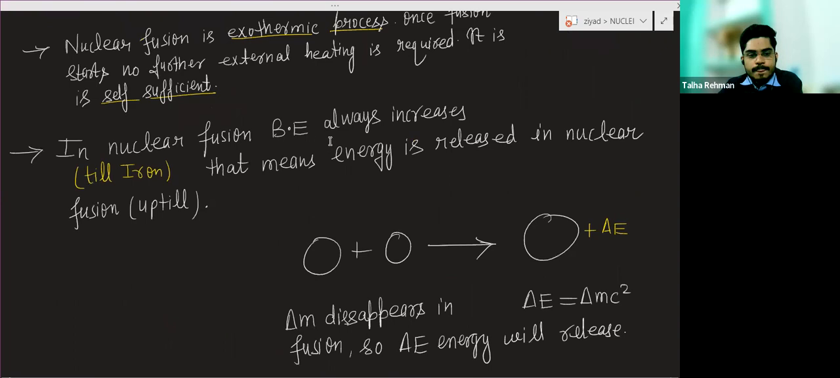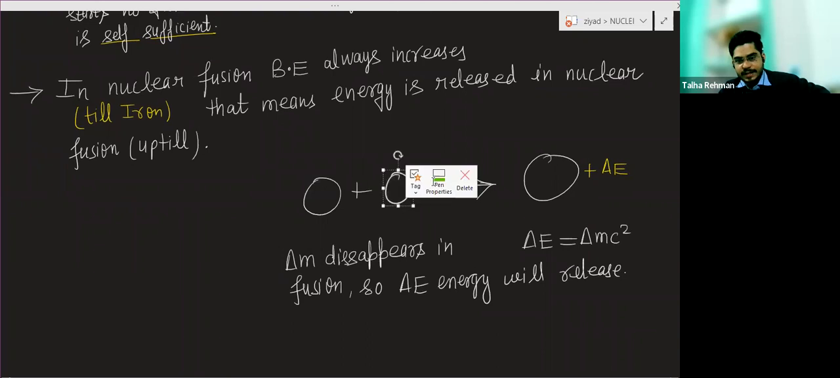In nuclear fusion, remember that binding energy always increases till iron. That means energy is released in nuclear fusion. We know that energy is released in nuclear fusion. So two smaller nuclei combine to form a bigger nucleus, and here delta E energy is released. In nuclear fusion also there will be a mass defect, and due to that mass defect, this delta E energy will be released. Delta M mass will disappear in fusion, so delta E energy will be released.